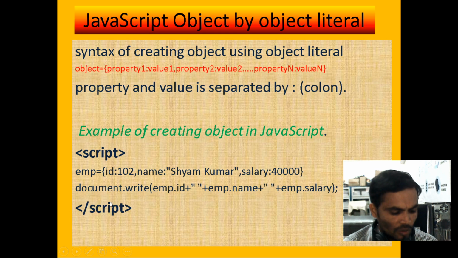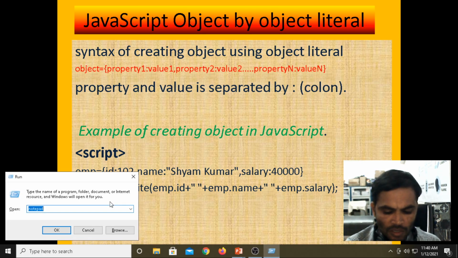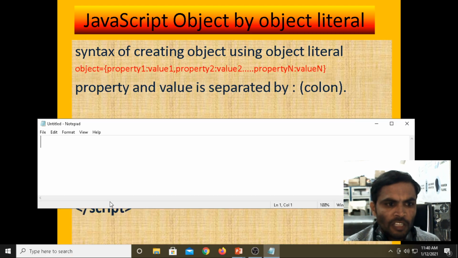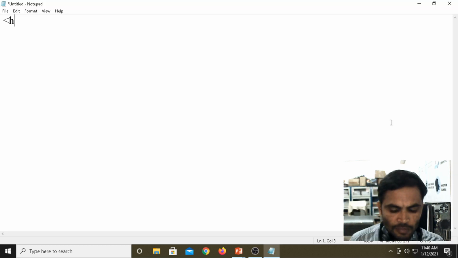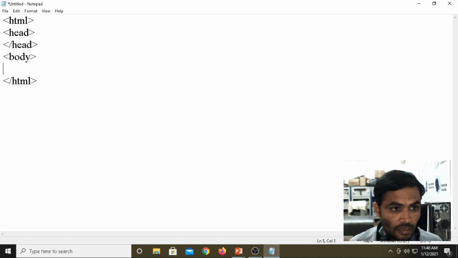Now if you want to write a simple example in JavaScript, I am opening Notepad. In Notepad I am writing the HTML program. Now I am typing the HTML program: html, then closing your html. Then inside your html we have the head tag. Then we also have the body tag.